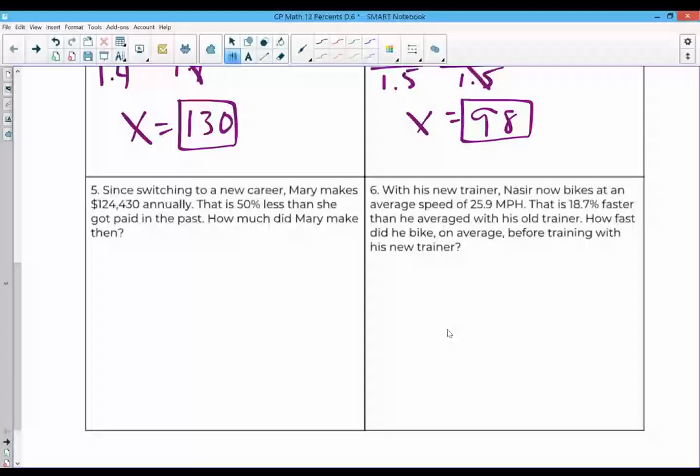Number 5. Since switching to a new career, Mary makes $124,430 annually. Not bad. That is 50% less than she got paid in the past. Well, that was a silly career change. 50% less, so now I'm going to do 1 minus 0.50. All the other ones have been plus. This one has to be minus because it's 50% less. That means she took a pay cut, so she should have been getting a bigger answer.